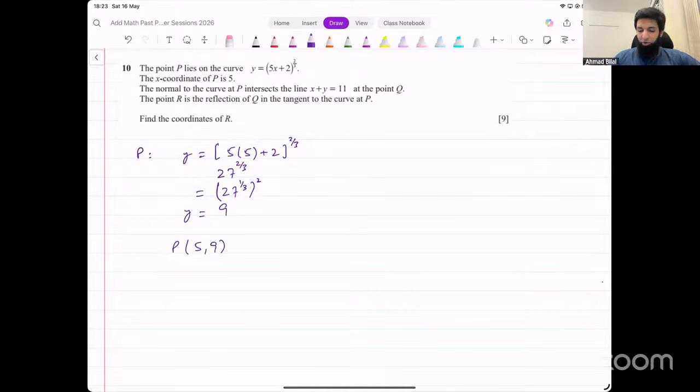Okay. We know the point P now. Now they're saying there's a normal to the curve at P that intersects this line x plus y equals 11 at the point Q. Let's find the point Q now because R is the reflection of Q. So we need the point Q to be able to find the reflection later on. How do you find the point Q now?